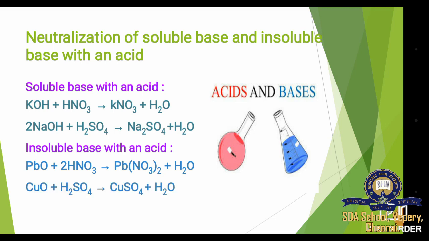Another example is CuO, an insoluble base, plus H2SO4, an acid. Here O is replaced by SO4. So CuSO4 is formed, and the oxygen combines with H2 to form H2O. These are the examples of neutralization of soluble and insoluble bases with an acid.